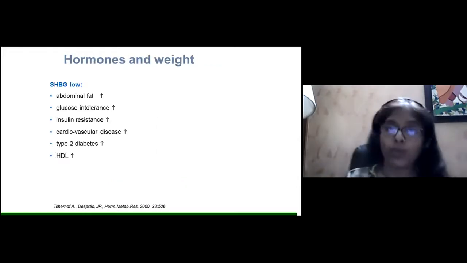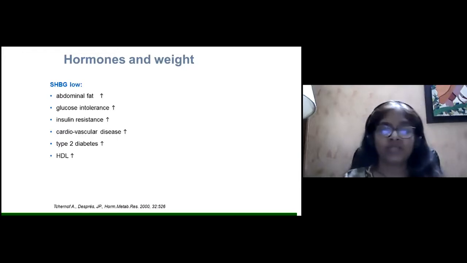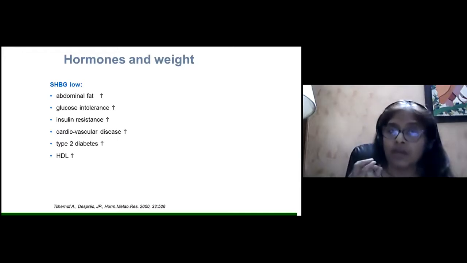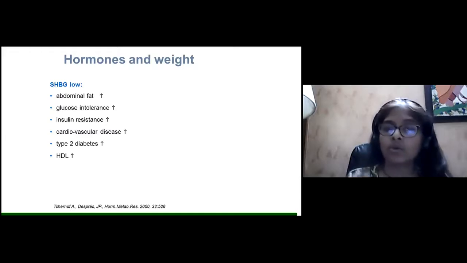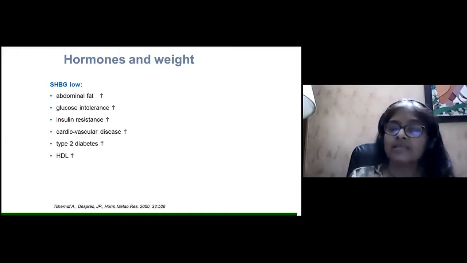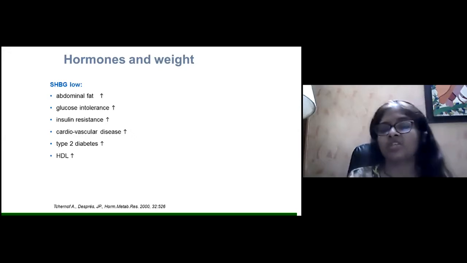Now, what about weight, hormones, and weight? When SHBG is low, abdominal fat increases, glucose intolerance increases, insulin resistance increases, cardiovascular disease increases, type 2 diabetes increases, and HDL decreases.